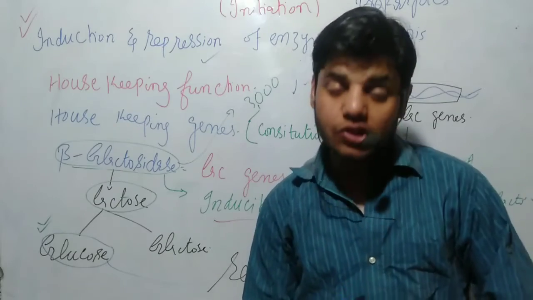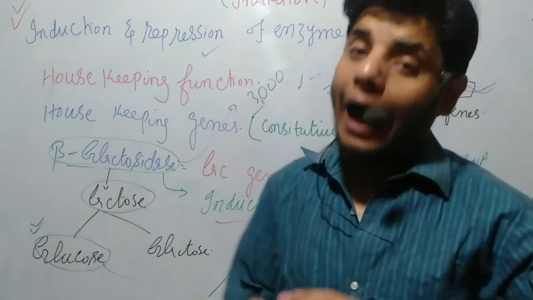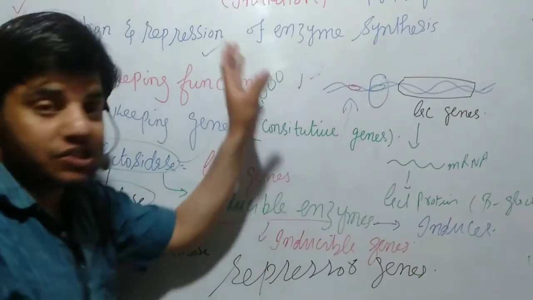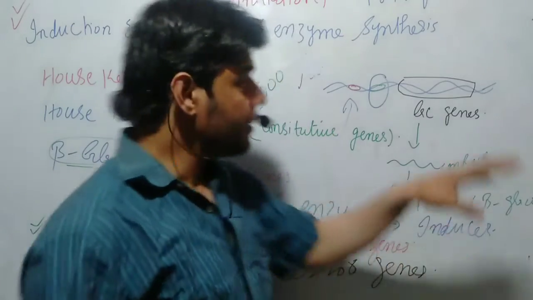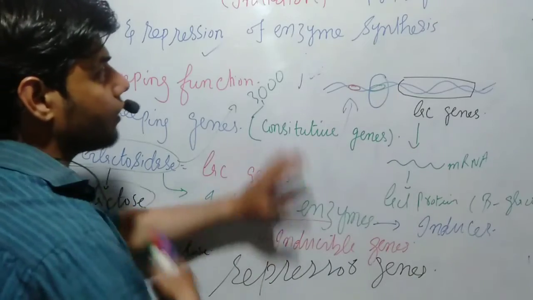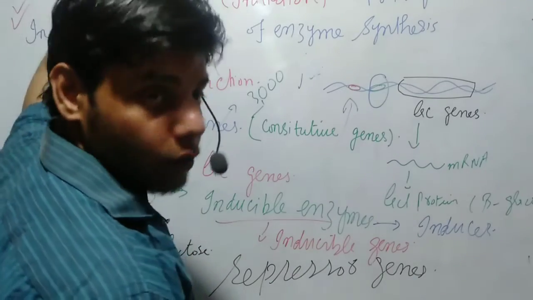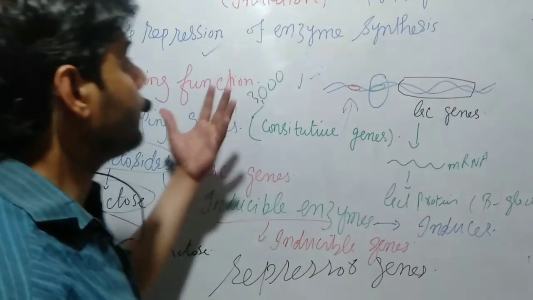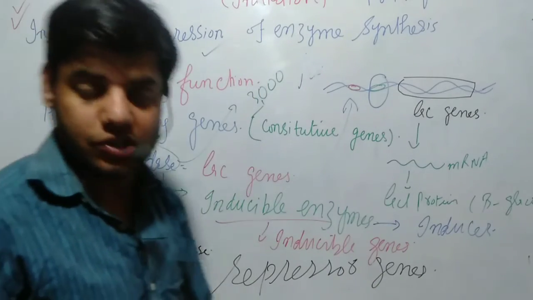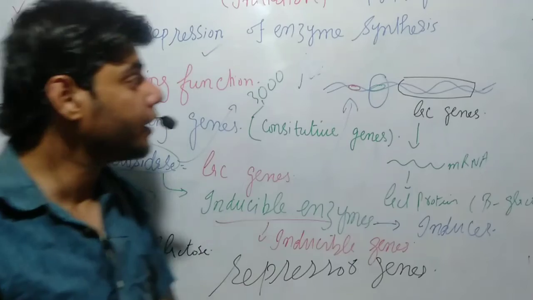In the next video lecture, we will explain how transcription initiation is regulated by regulatory proteins. There are some other regulatory proteins which are mainly involved in the regulation of transcription initiation. Okay, I hope you guys get an idea about that.